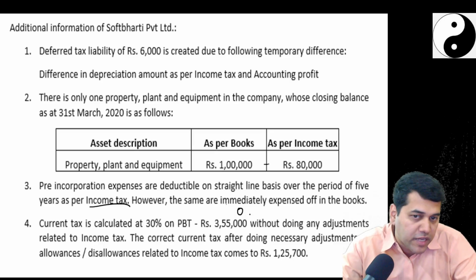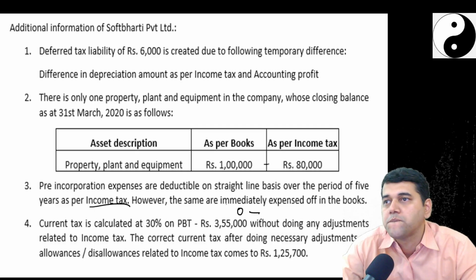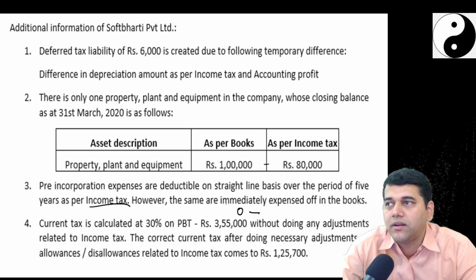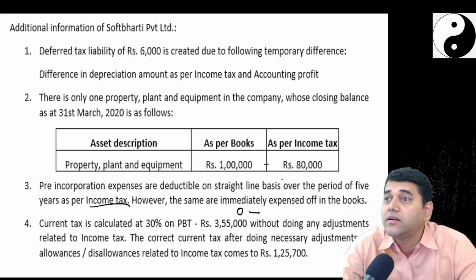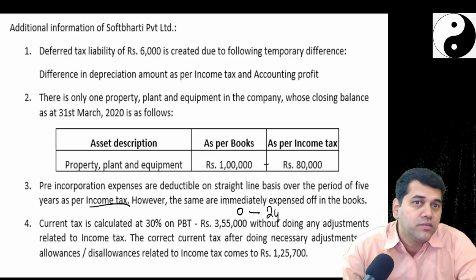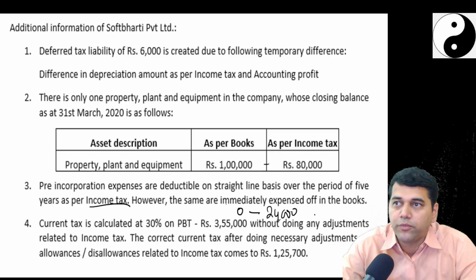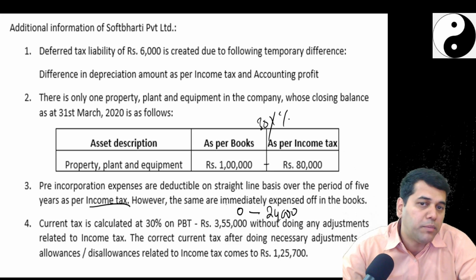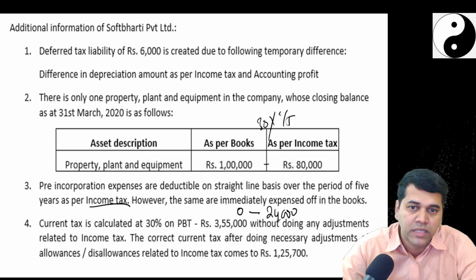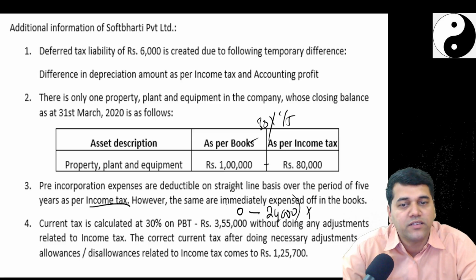Okay, for this, tell me what is my tax base? What is tax base? 24,000 at the end of the year, obviously. 24, because 30 is what you incurred. They are going to deduct 1 by 5, which is what they have provided for expenses. So book value as per income tax is 24. No. So on this, deferred tax asset or liability?